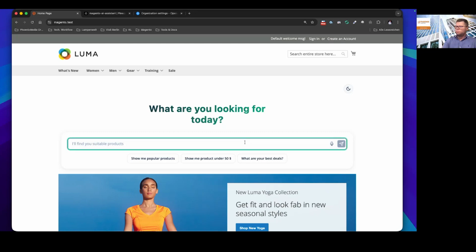I would also like to add something here. If you just type, "Hey, I need a T-shirt under $15 in red," it's not a really complicated prompt. But imagine, for example, that you would like to renovate your room and you need some tools, but you don't know exactly which tools you need. If you are not an expert in this area, so we are not talking about T-shirts or clothes, and you really need an assistant, then